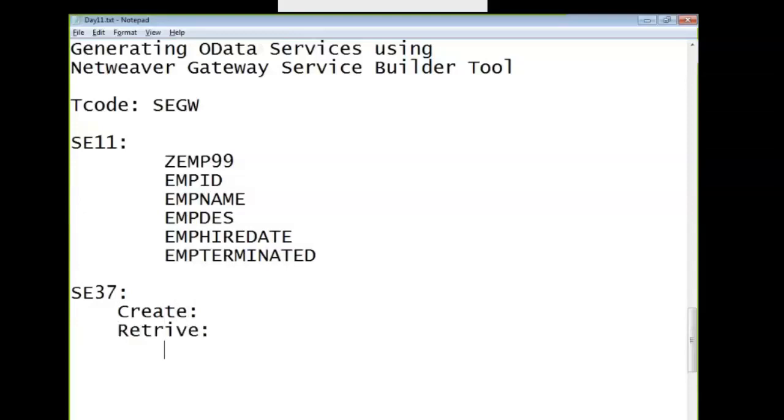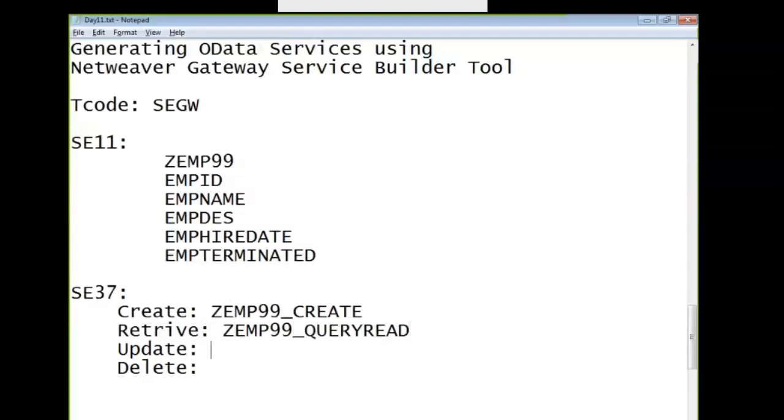For the CRUD operations: create, retrieve, update, and delete. Create Z_EMP99_Create, Z_EMP99_Query read for retrieving the data, Z_EMP99_Update, Z_EMP99_Delete.